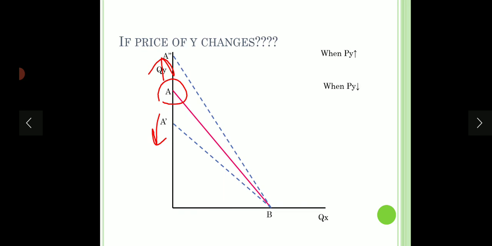Second is the case when prices change. And we know when the prices of any commodity change, in that case the slope of the budget line will change. So these are the cases when the budget line can shift.